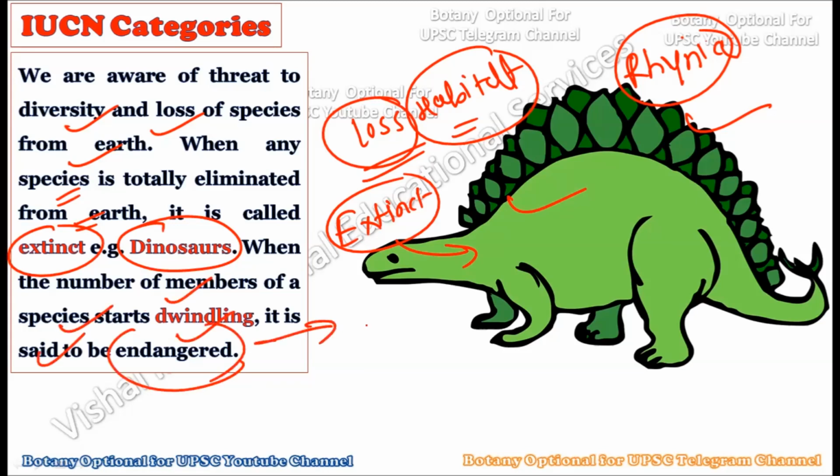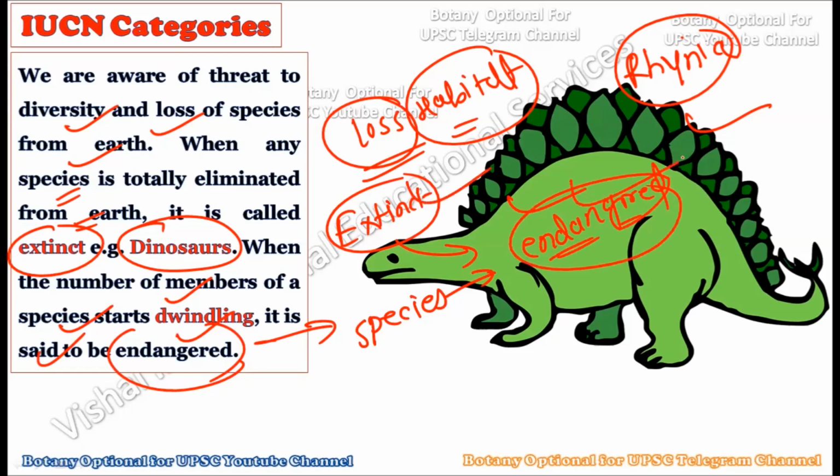If some species' number starts to decline, starts getting lower, then we use the term endangered. So there is a basic difference between these two terms, extinct and endangered. Extinct literally means no member of that species is present on the mother earth, for example dinosaur, and endangered means the species number is less, but the species is still present on the mother earth. That is why there is a significant difference between extinct and endangered, and that is why in today's